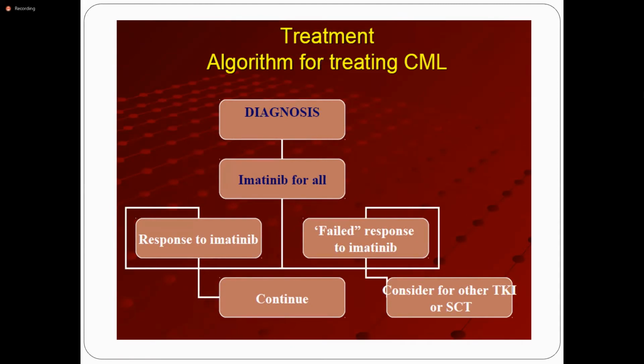So, if there is a response to imatinib, continue imatinib. If there is a failed response to imatinib, consider another TKI. What is a TKI? Tyrosine kinase inhibitor. Other TKIs are nilotinib and dasatinib. And you can offer a stem cell transplant in young patients, if a matched identical partner is available.